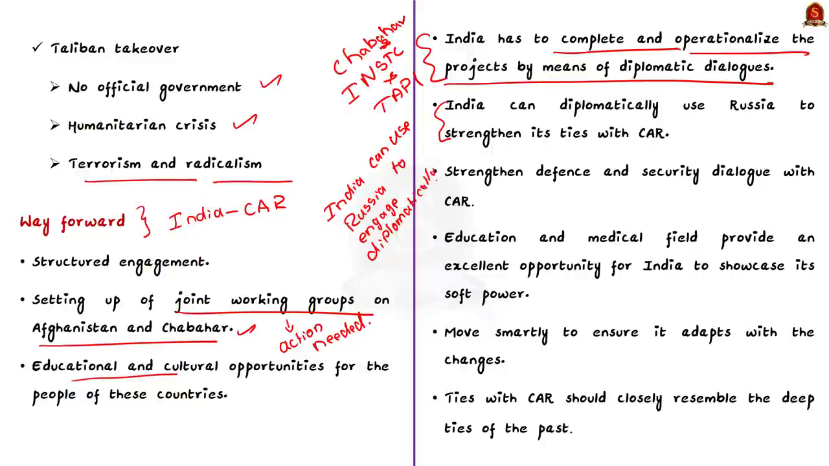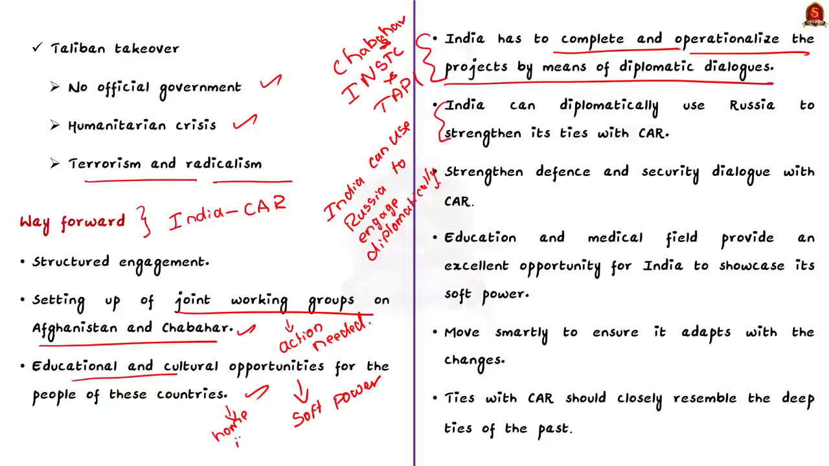Now we will see the fourth suggestion. See, education and the medical field provide an excellent opportunity for India to showcase its soft power. However, this will require considerable strengthening of infrastructure at home so that the Central Asians who come to India find it a hospitable and comfortable country.